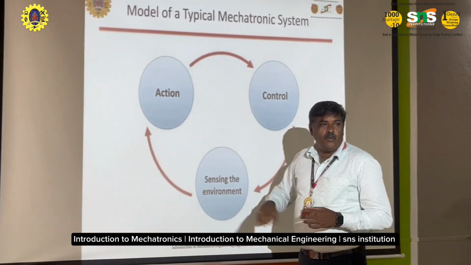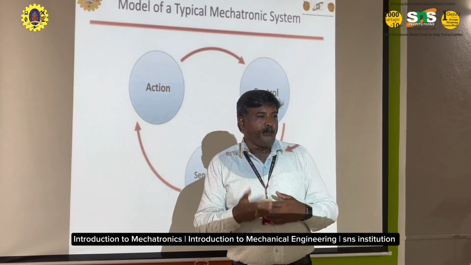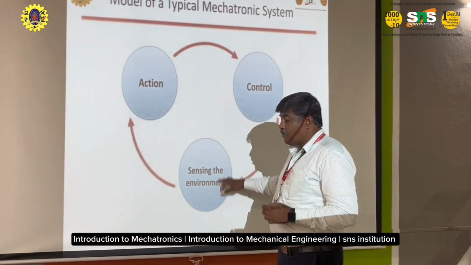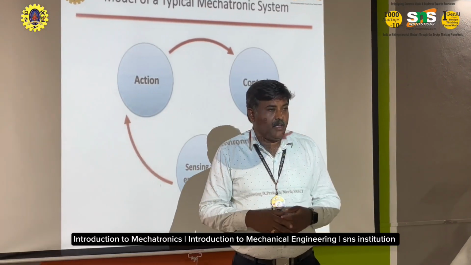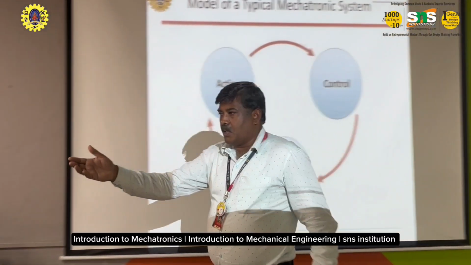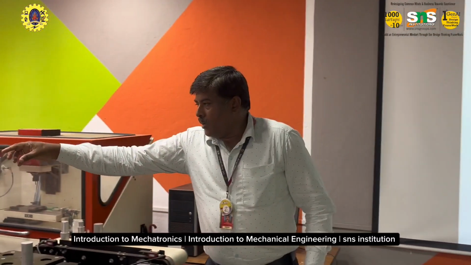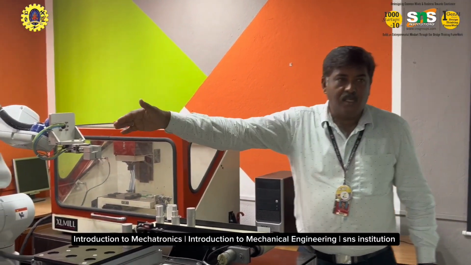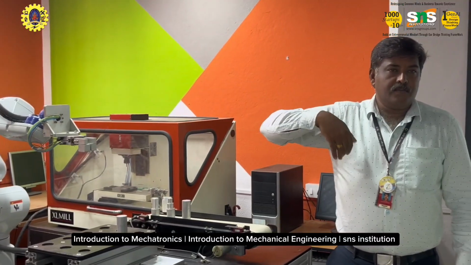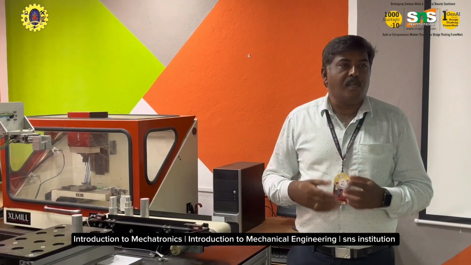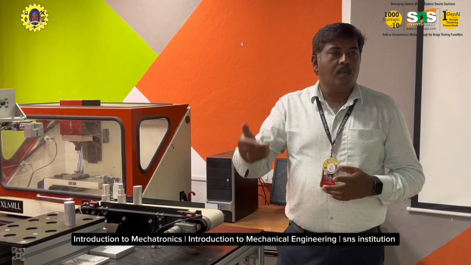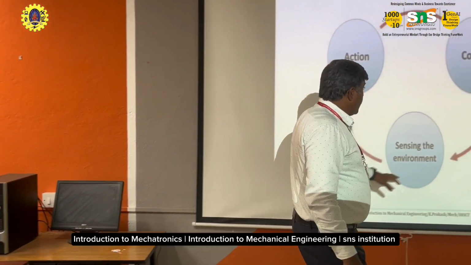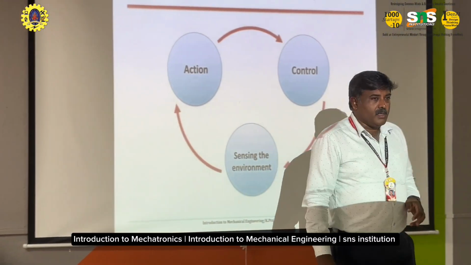We want to control all the processes, and we have to make the process aware of the environment, what is happening nearby. If you take this robot arm, it can pick and place. It has to sense the environment, what is happening nearby, so that it does not cause any damage or accident to the nearby workers. So action, control and sensing the environment are the core of mechatronics systems.